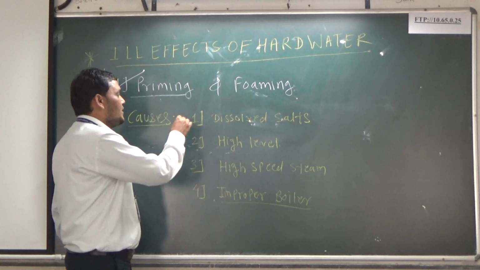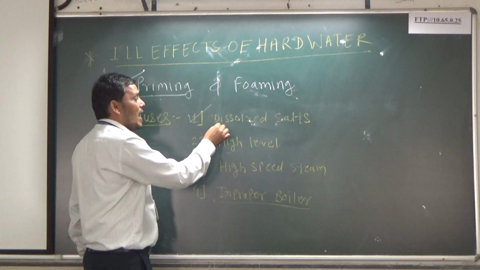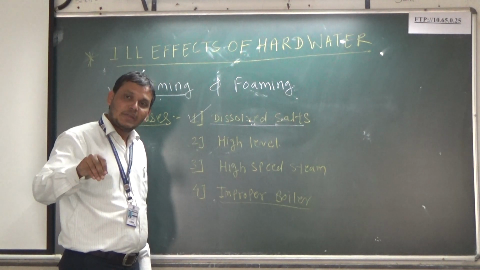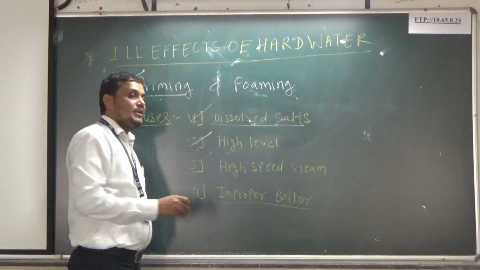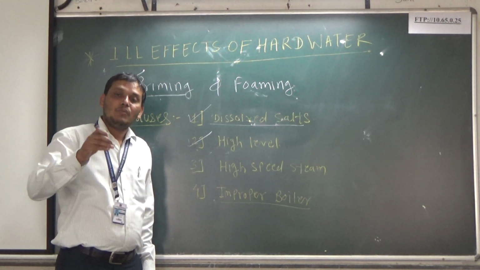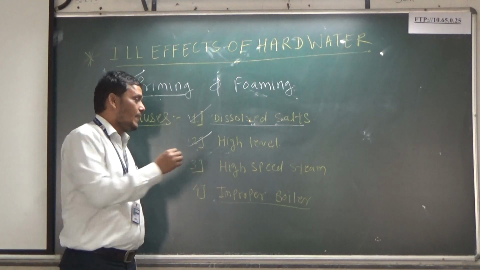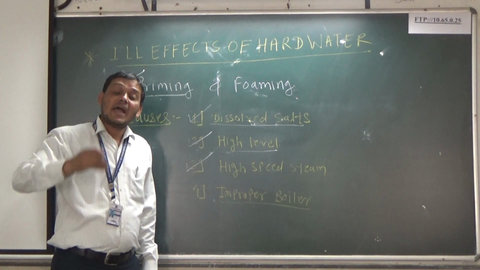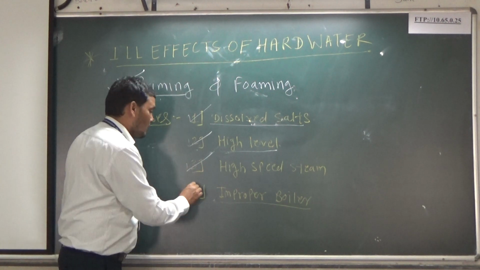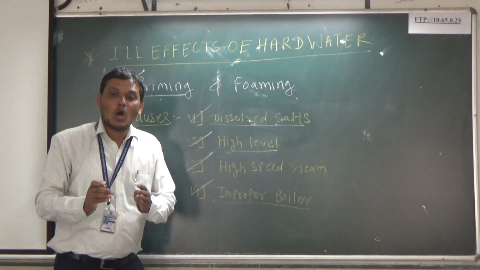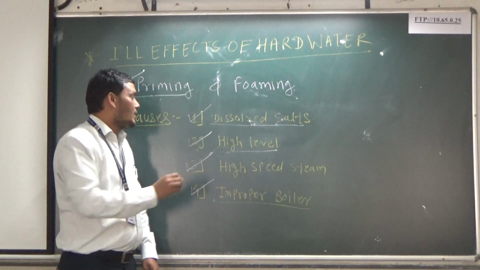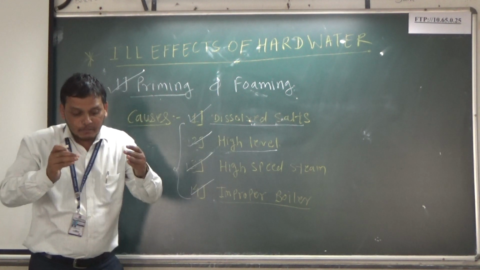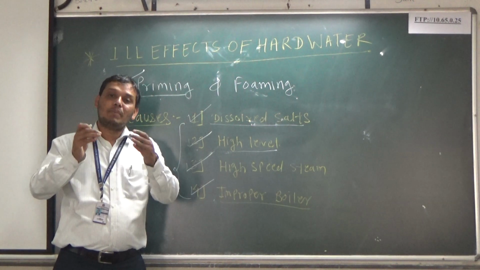Number one is the presence of a high concentration of dissolved salt in the boiler water. Second is the presence of a very high level of boiler feed water. The third responsible factor is a very high speed of steam generation. And the fourth one is improper or faulty design of the boiler. So these are the causes of priming.